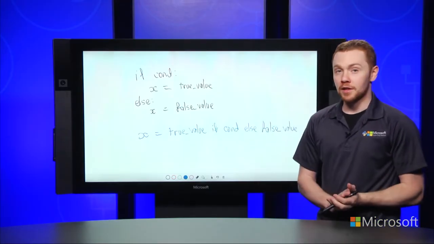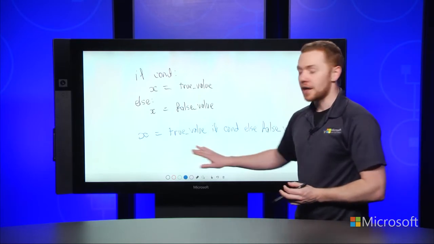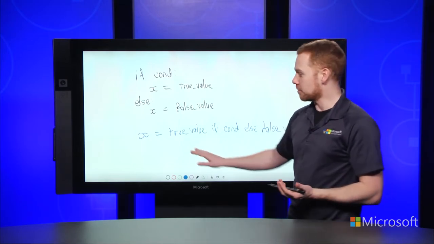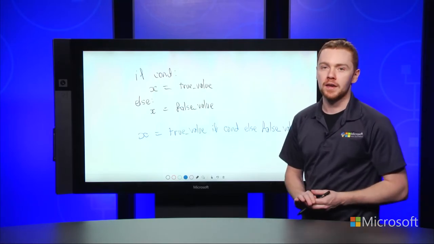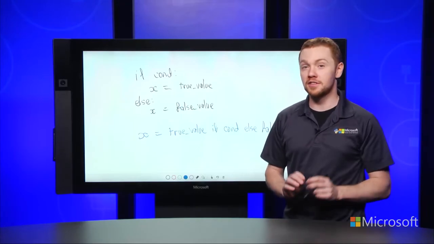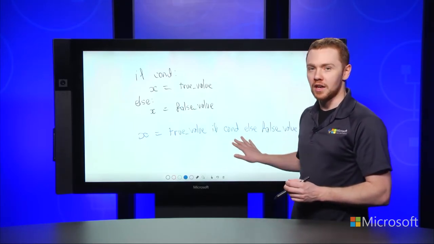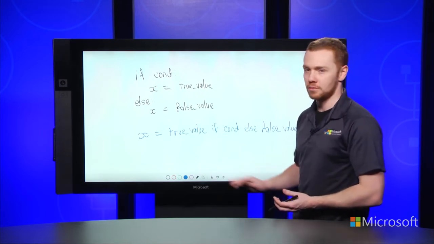If you're used to C-based languages, you may be familiar with the question mark colon operator. Python doesn't use that. Python has a more spelled out one. It's easier to read from left to right. X equals true value if this is true, else false value. And it's also easier to search for. If you try typing question mark colon into a search engine, you're not going to get very good results. Python, you'll get slightly better results because if and else are known to be search terms that are valid, and they do show up for this expression.